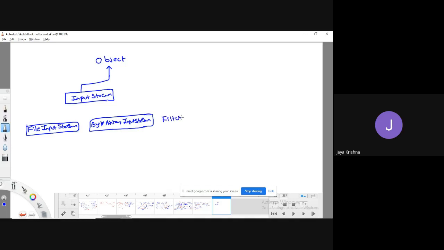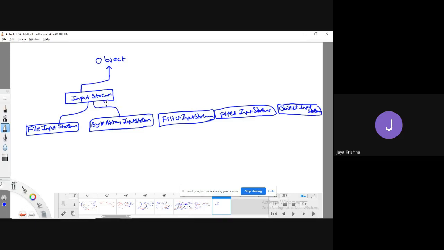FilterInputStream, PipedInputStream, ObjectInputStream. These are all the various kinds of subclasses of InputStream.